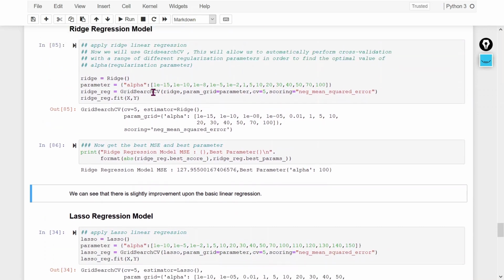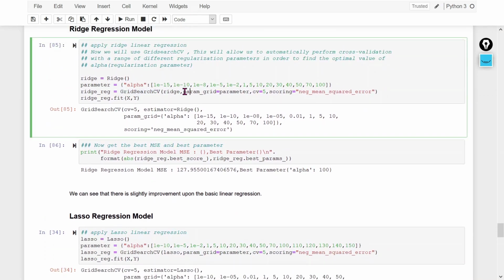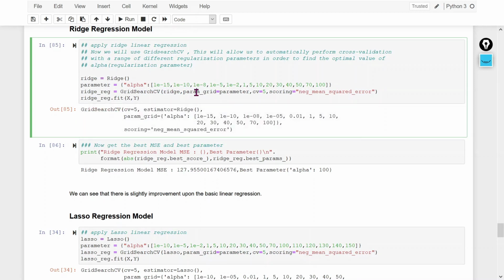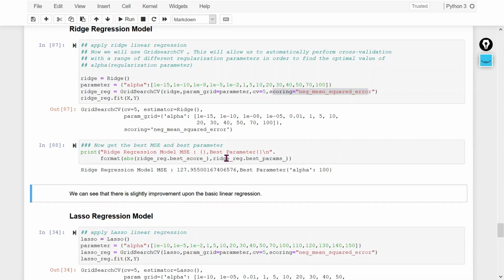Here I use the grid search cross validation, then the estimator, you can see this is your estimator, ridge, then the parameter grid. I am using only a single parameter, and this is your cross validation. I am using 5 folds. As the scoring method I am using the mean squared error. You can see I am getting 127 here.